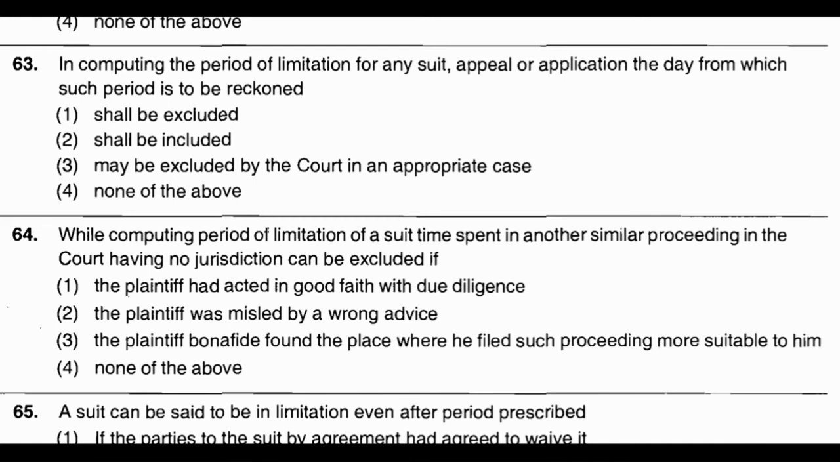Now question number 64. While computing period of limitation of suit, time spent in another similar proceedings in the court having no jurisdiction can be excluded if option number 1, the plaintiff had acted in good faith with due diligence. Option number 2, the plaintiff was misled by the wrong advice. Option number 3, the plaintiff bona fide found the place where he filed such proceedings more suitable to him. And option number 4, none of the above. And the correct answer is option number 1, the plaintiff had acted in good faith with due diligence.